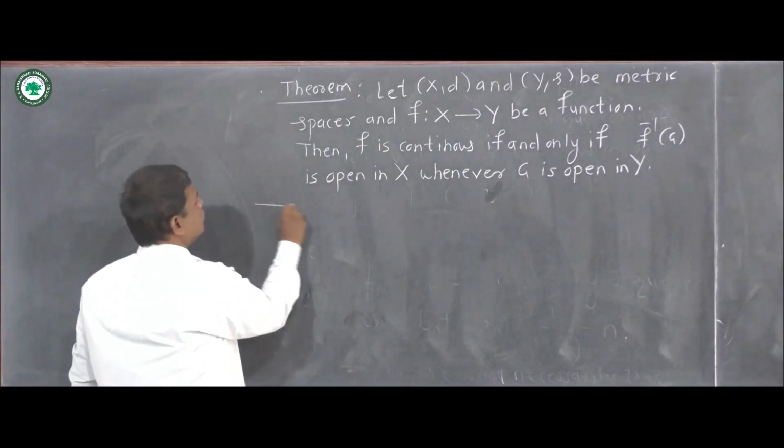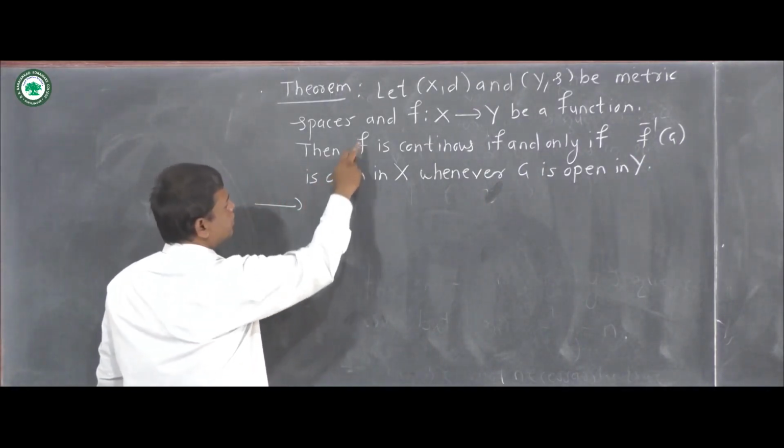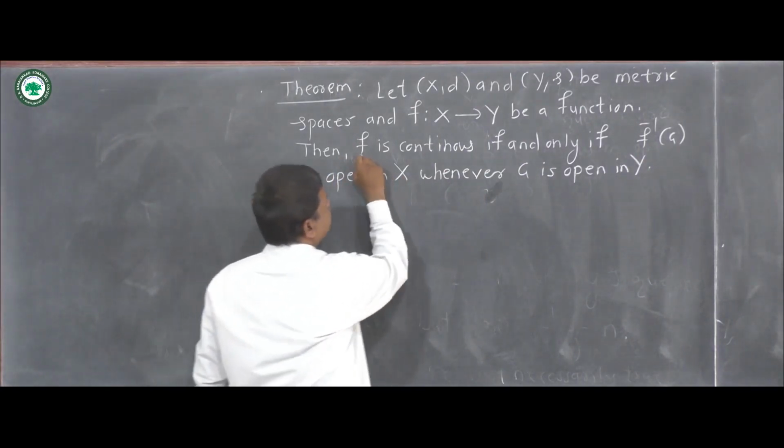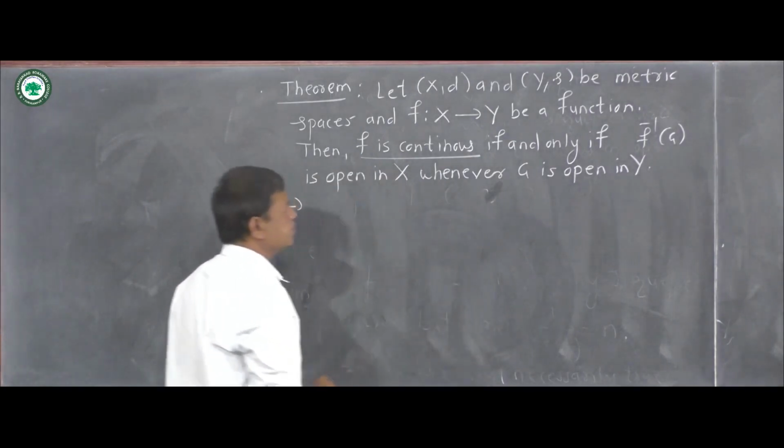Now we are going to see the proof of this theorem. In the first part, we consider that the function f is continuous.